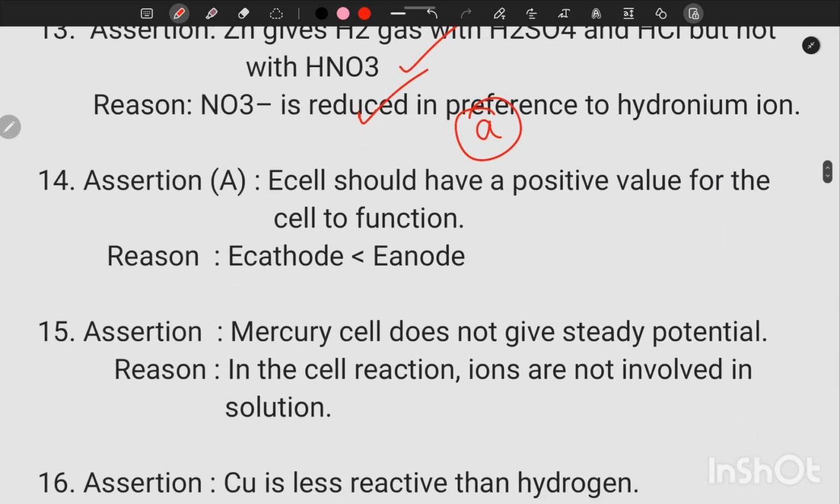14th question, assertion. E cell should have a positive value for the cell to function. That's correct statement. For a cell to function, delta G should be negative. We know the formula delta G is equal to minus nFE cell. So if E cell is positive, only delta G will be negative. So that statement is correct. E cathode is less than E anode. That statement is wrong. So assertion correct and reason is wrong. So option C.